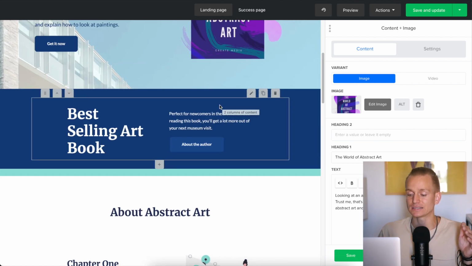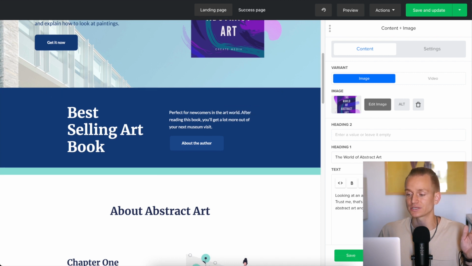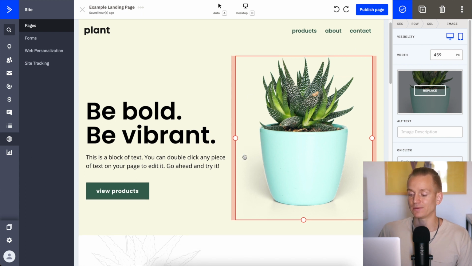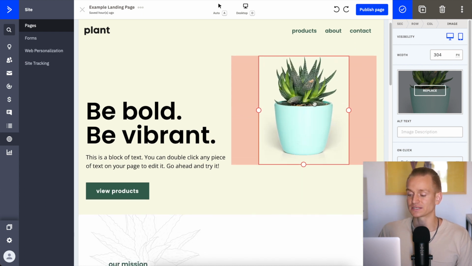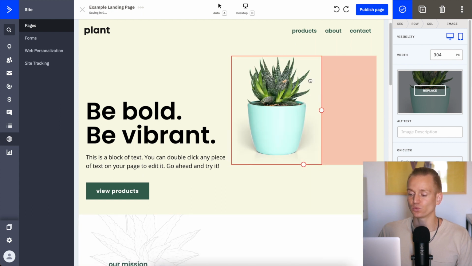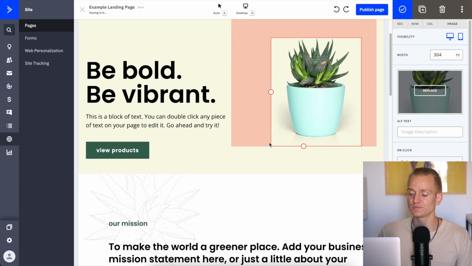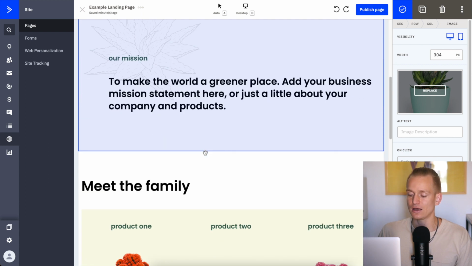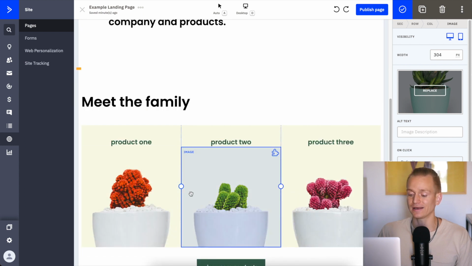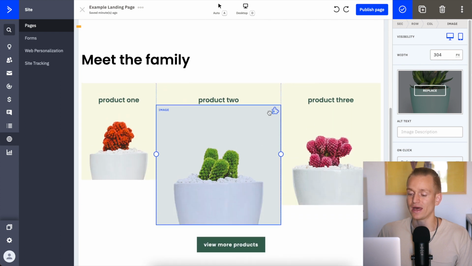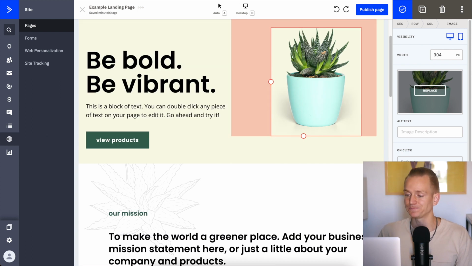MailerLite, I would say, is pretty good in terms of other email softwares, but when we look at ActiveCampaign, for example, ActiveCampaign has a little bit nicer builder. And here, for example, let's say I have this image. I can actually adjust a little bit of the size of this image, and I can move it around within this sort of square of this element. So it gives me a little bit more flexibility of how the landing page is going to look like. And for example, here, I can change if I want these sections to look a little bit different. So it's definitely just better customization.